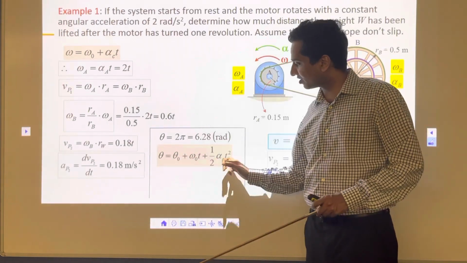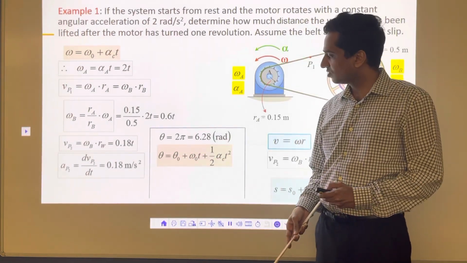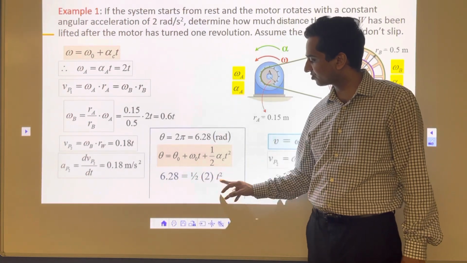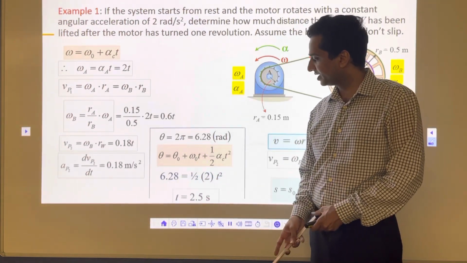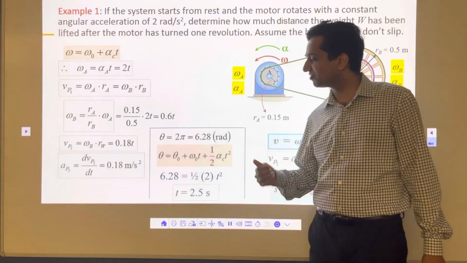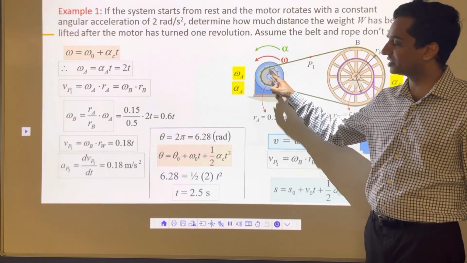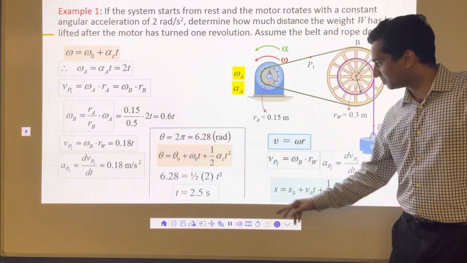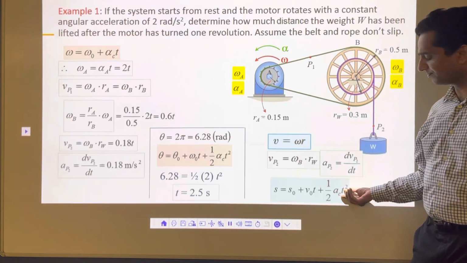And if you solve this problem here, what you get is 6.28 is equal to 1/2 times 2 t square, and then you can solve it for t. It comes around 2.5 seconds. It simply means once you push the button, one revolution will take 2.5 seconds. And that's it. Once you have the time, take that time, put it here.